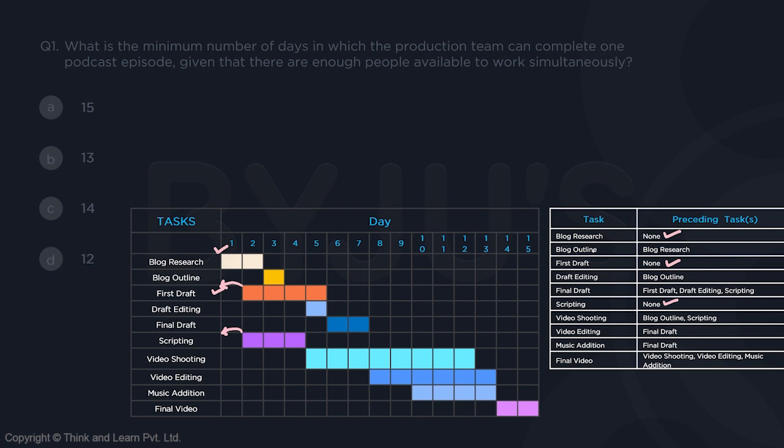What next? Blog outline. It needs blog research before that. So because blog research starts from day one, blog outline would definitely be completed on day 3 only. Then this is completed. Then I talk about draft editing. Draft editing will start only after the blog outline. So it also can start from here, because you need blog outline before this, and blog outline completes at the end of day 3. So we can start it from day 4 and it would be completed in a day. Just a day later, it will be completed.